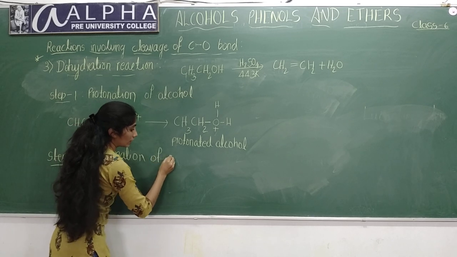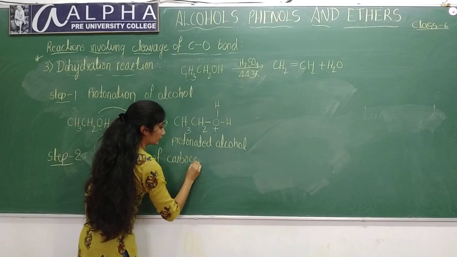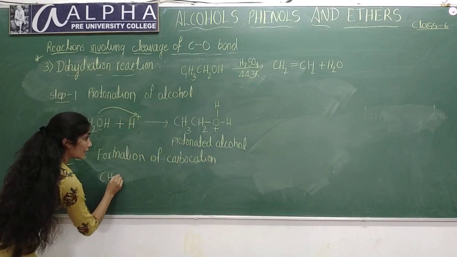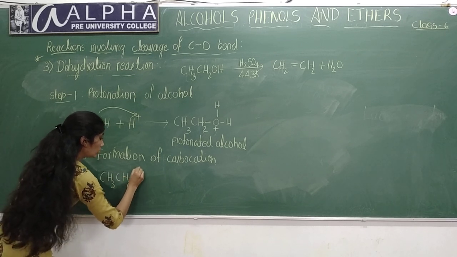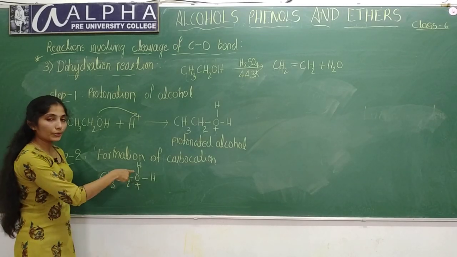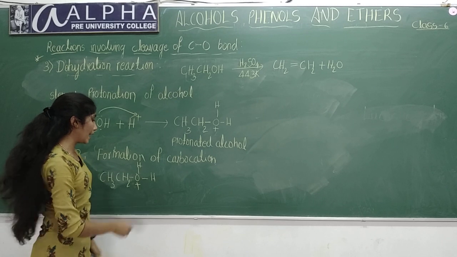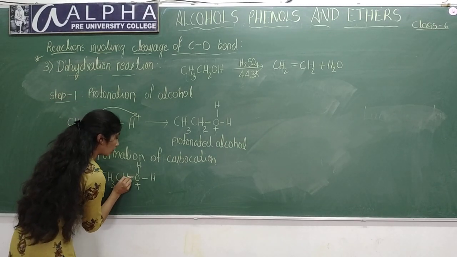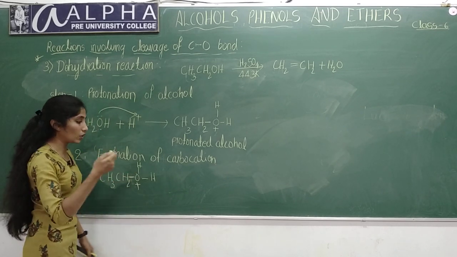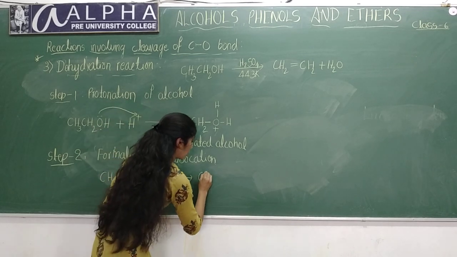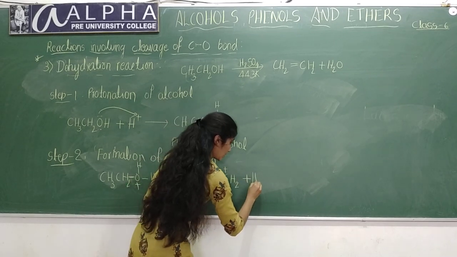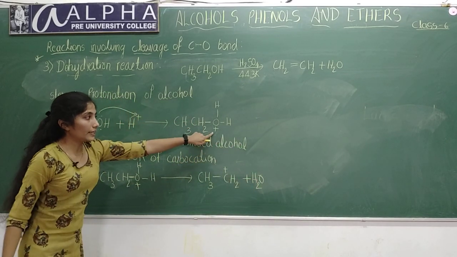See here, in this protonated alcohol CH3CH2OH2+, since positive charge is present on the electronegative atom, this bond will become more polar. This bond will become weaker, so this will be eliminated. Water molecule will be removed from this, leading to the formation of carbocation CH3CH2+ plus H2O.